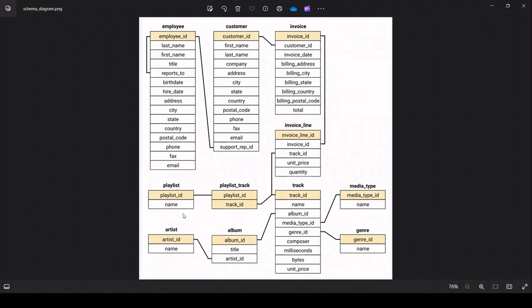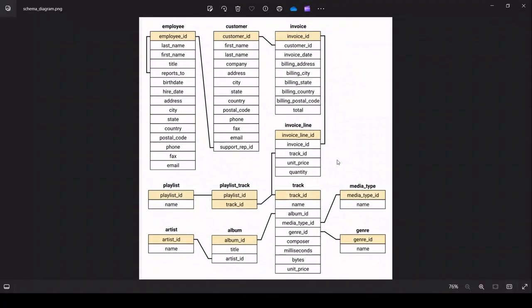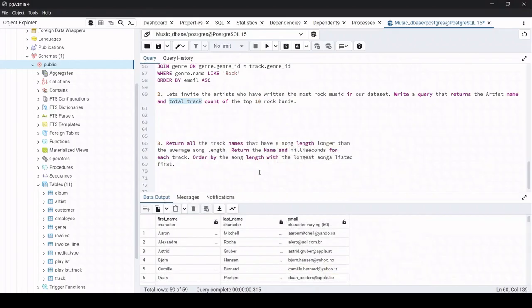Okay, so we need to retrieve the artist ID as well as the name. Then what else? Write a query that returns the artist name and the total track count of the top 10 rock bands. That means we need to find the count of the artist ID, right? Because the artist ID will contain the number of songs, okay? And we need to consider the artist table, album table, track table, and also the genre table, okay? So that clearly means that we need to make a relation between these four tables with the help of the common fields, okay? So let's get started.